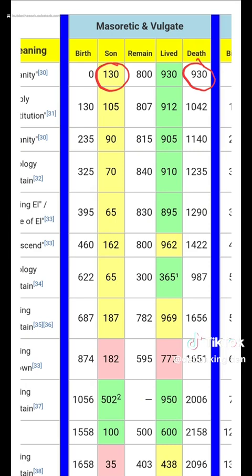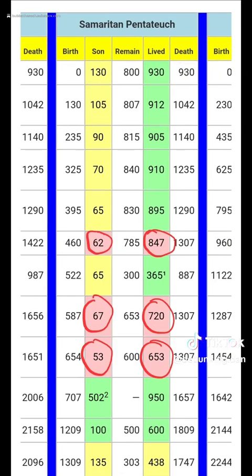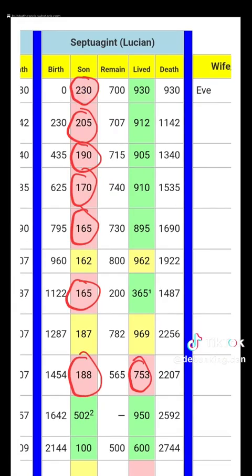But, of course, that translation is different depending on what text you're dealing with. So, for example, these are the numbers for the Masoretic and the Vulgate version. Now, when we take a look at a text like the Samaritan Pentateuch, we notice that some of these ages or numbers began to be presented differently. So there is some variations depending on what text we are looking at. And when we look at the Septuagint version of this text, we notice again variations within the numbers.